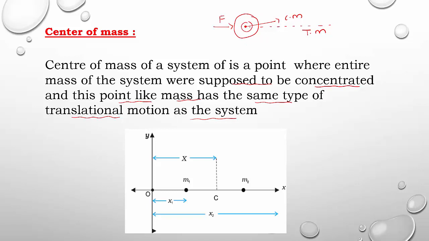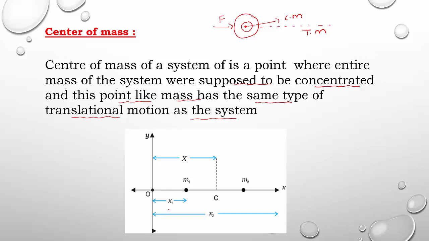If this center part is moving, that indicates the complete body is moving. So we consider this point-like mass has the same type of translational motion as the system. If the central point is moving, that indicates the whole system, the whole body is moving. So this point is called center of mass.